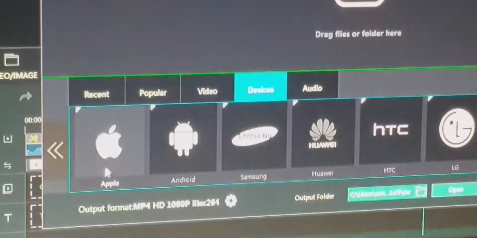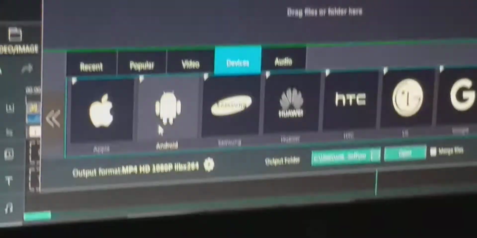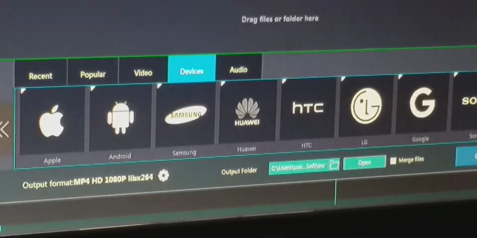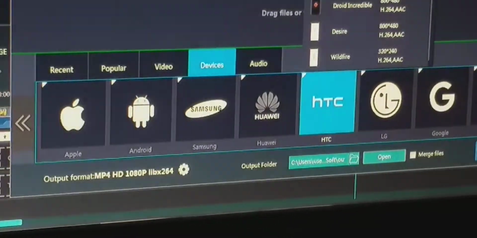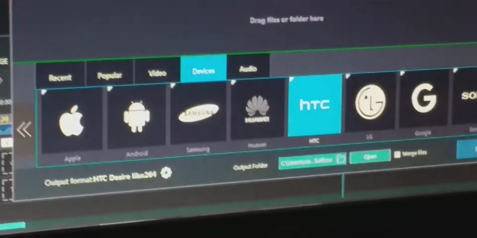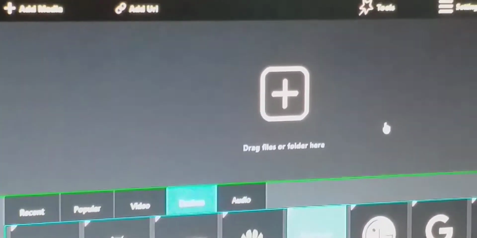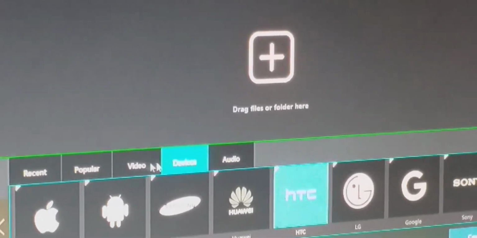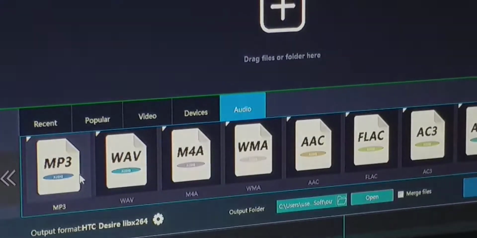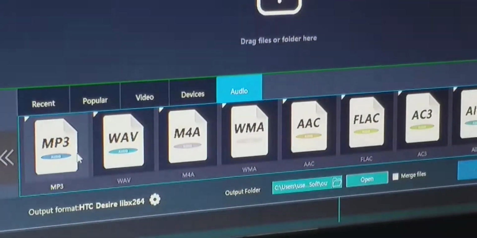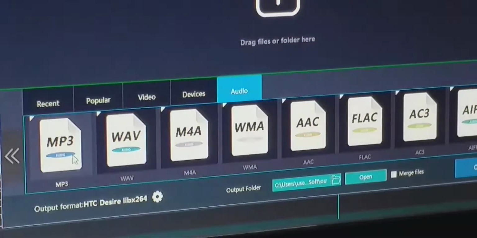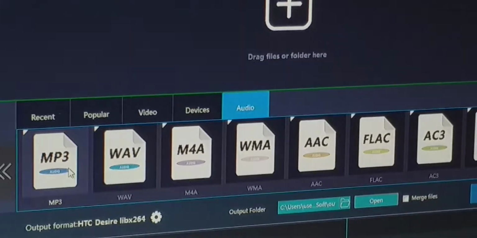There are different devices, different companies. iPhone, Android, Samsung, Huawei or HTC, LG, different companies are here. You can select that company and change the video or movie according to that particular device. There is also an option if you want to convert your video or movie to MP3 format or simple audio format, meaning only the audio of your video will appear.